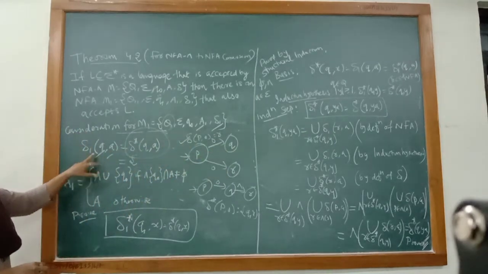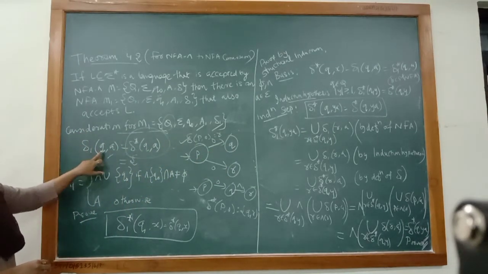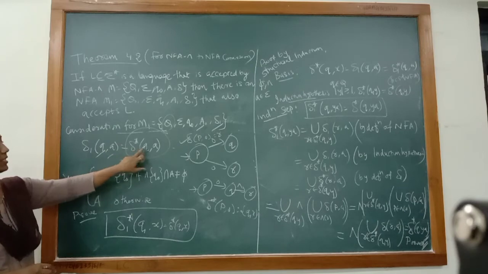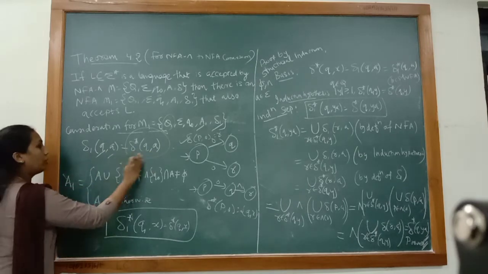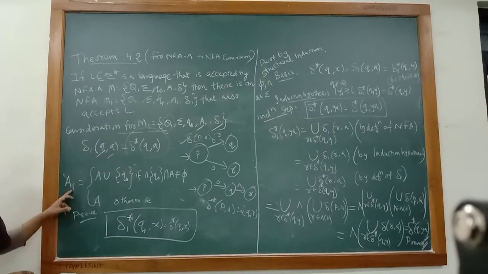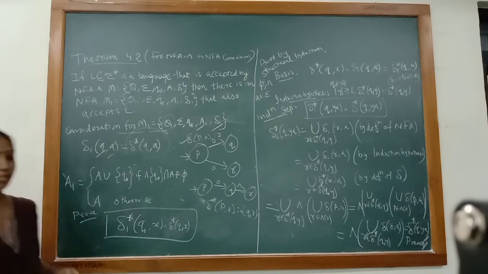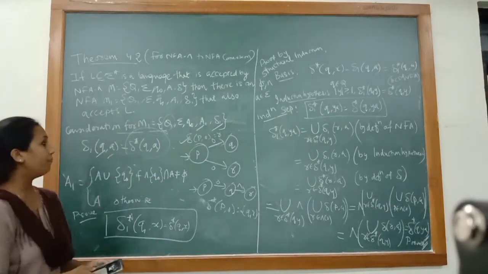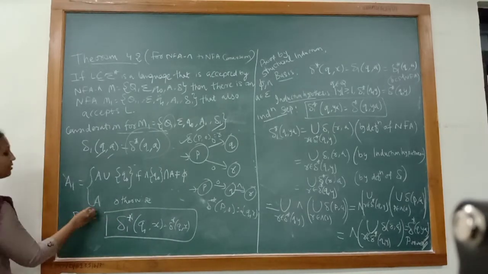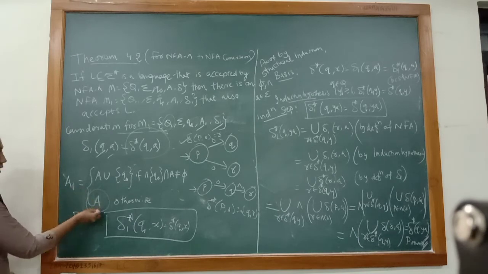Okay, so by considering that, we can write that delta 1 QA is equal to delta star QA. So these two things should be same. Second thing that we are interested in is about A1. So what can we say about the accepting state? The accepting state will be same as the accepting state of NFA null, that is A.